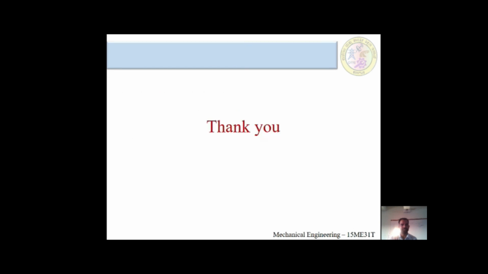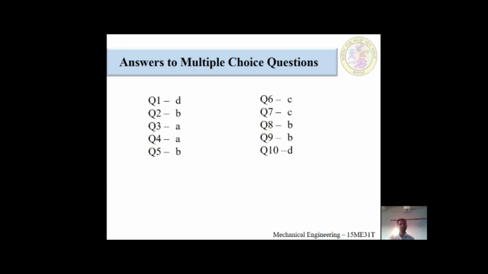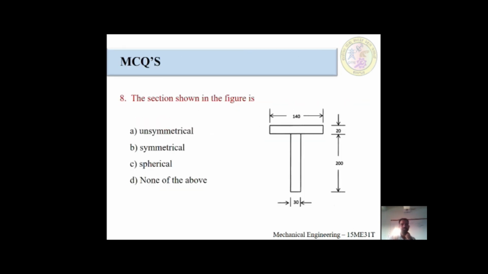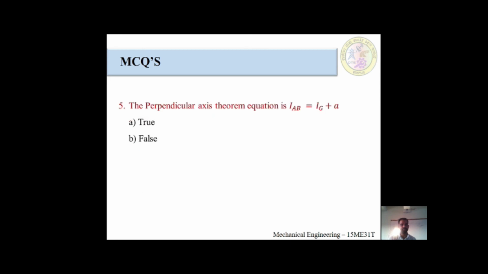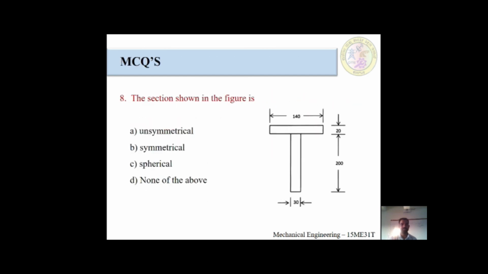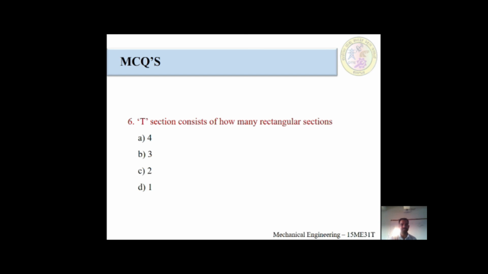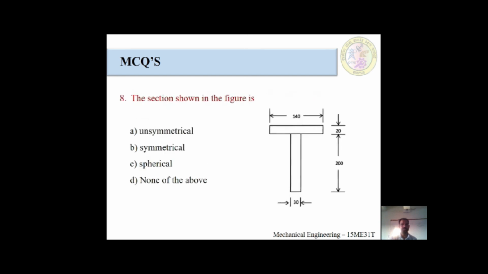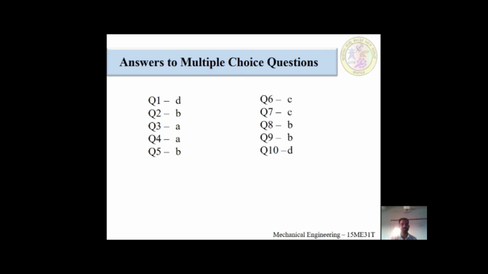Fifth question would be B. The fifth question states the perpendicular axis theorem is IAB equal to IG plus A. It is false because this is not at all any equation, either a perpendicular axis theorem or a parallel axis theorem. Question number 6 is C, because T section only has two rectangles. After that, question number 7 is C.